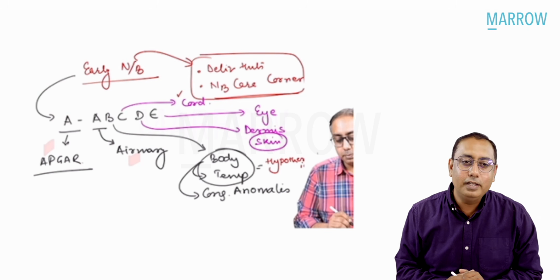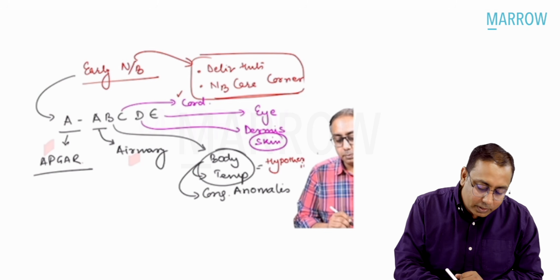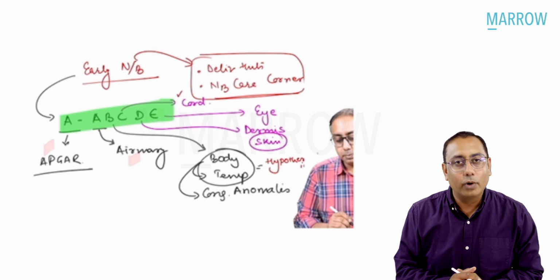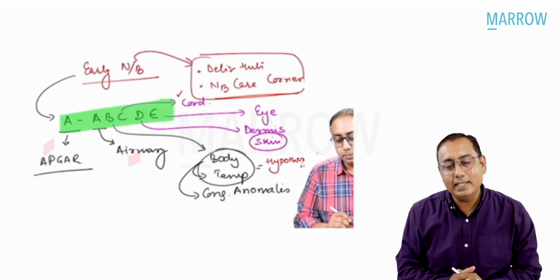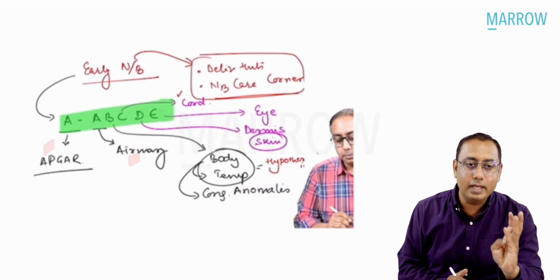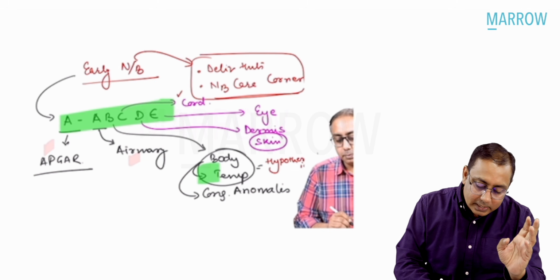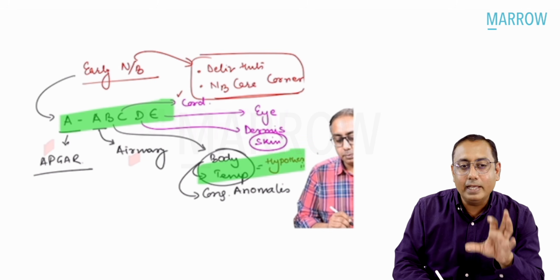We talked about early newborn care. In early newborn care, we talked about ABCDE. What is ABCDE? A stands for Apgar scoring and airway checking. B stands for body temperature. You have to maintain the body temperature.